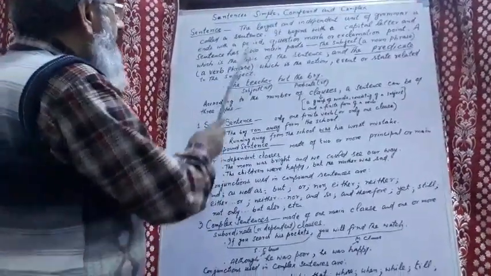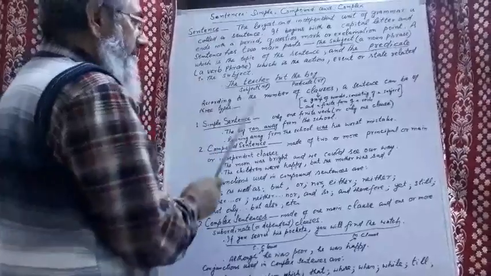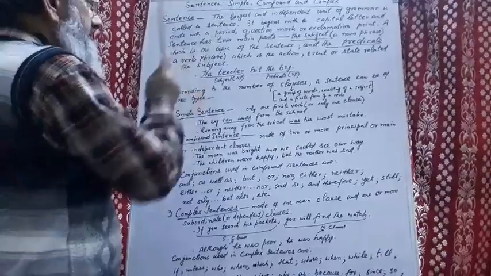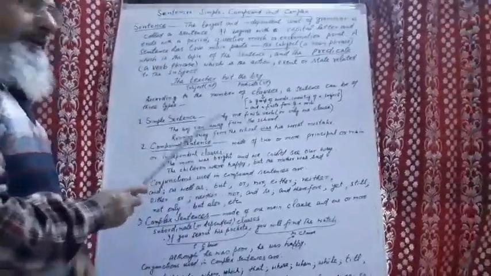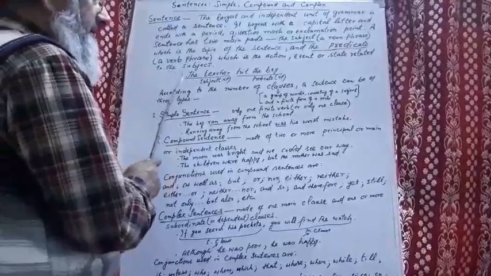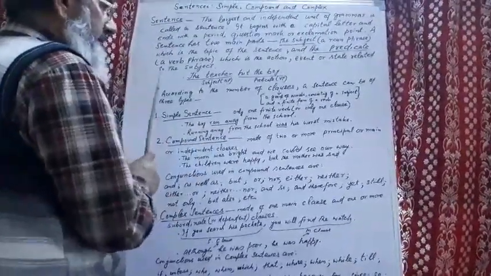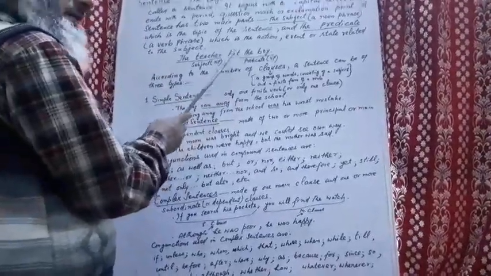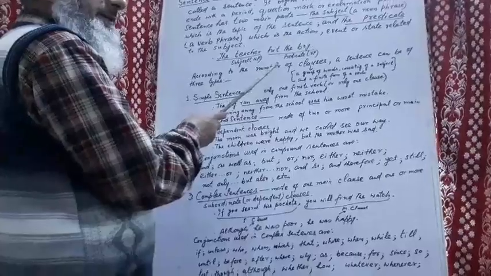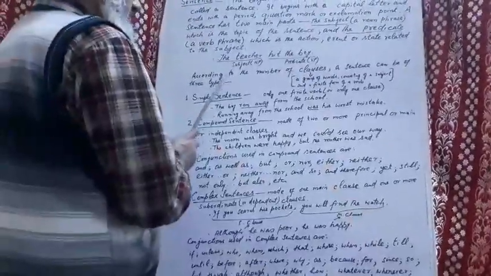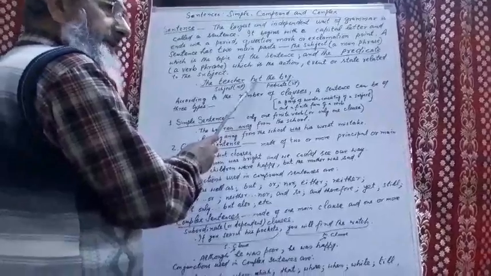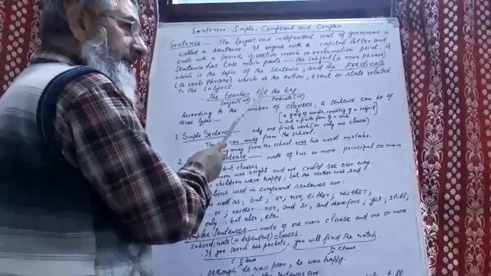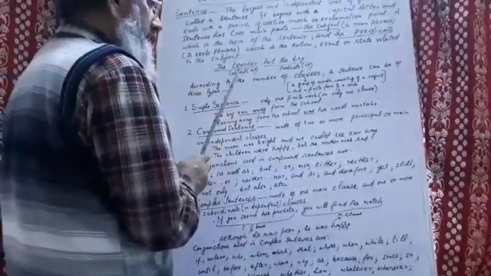Now, according to the number of clauses, a sentence can be of three types, which is our topic today. Now, what is a clause? A clause is a group of words which consists of a subject and a finite form of a verb. Finite form means verbs having past tense and the present tense. Here this is the past tense, hit. This is the past tense of the verb hit. So it is a finite verb.